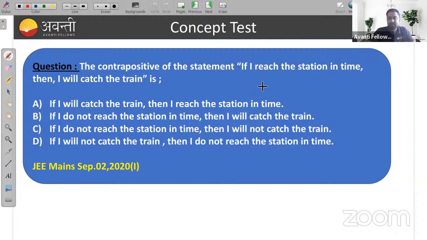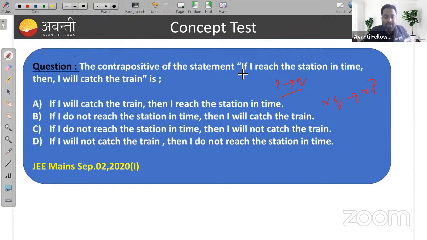The contrapositive of P implies Q is negation of Q implies negation of P. So this is my contrapositive.